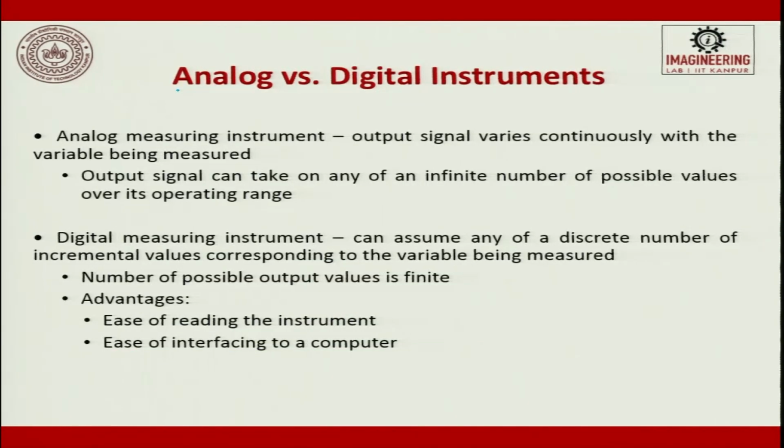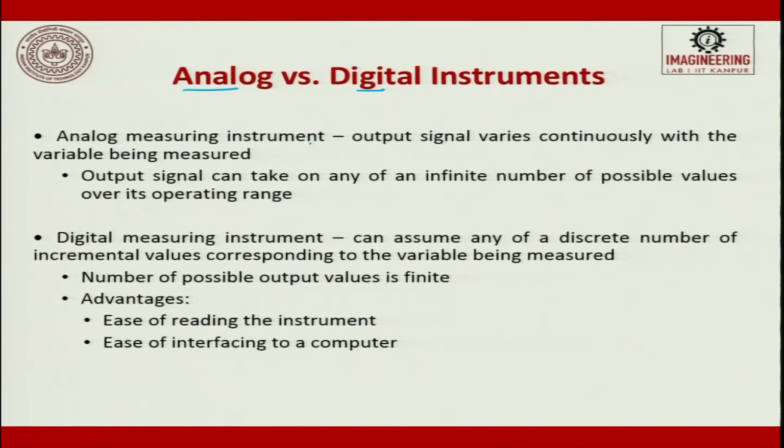There are two types of instruments which are generally used for measurement. One is called analogous, the other is called digital. There is a mixed opinion. People say all analogous instruments should be converted into digital and we start using the data, but now people say that digital puts a restriction on increasing the resolution further. So, now it is better to have analogous data rather than digital instruments. So, there is a mixed opinion, and we can choose either an analogous equipment or a digital instrument depending upon the requirements.